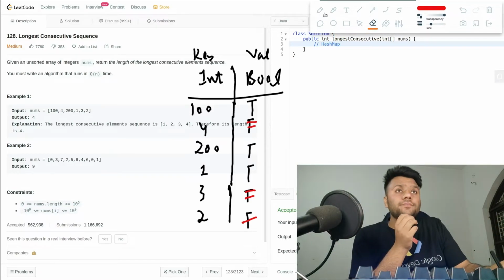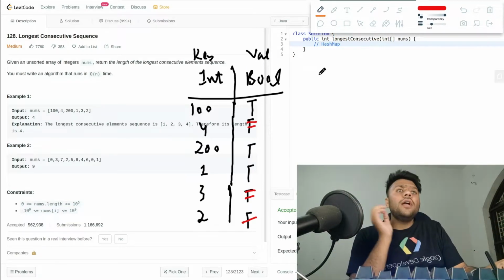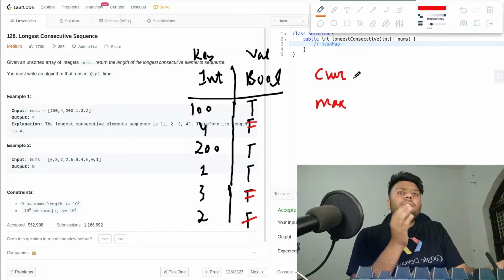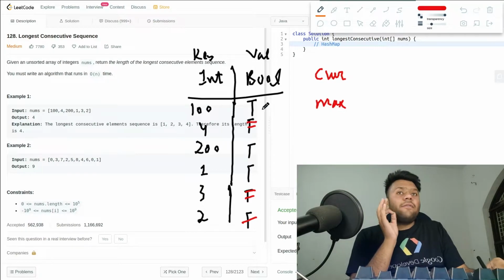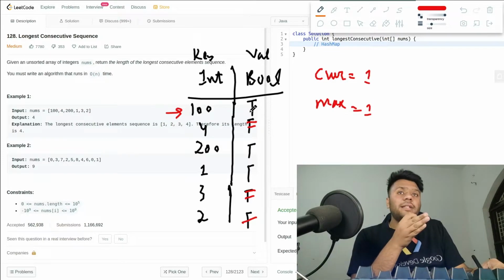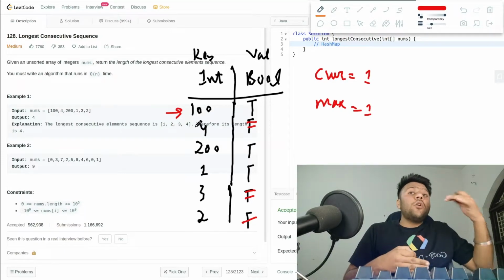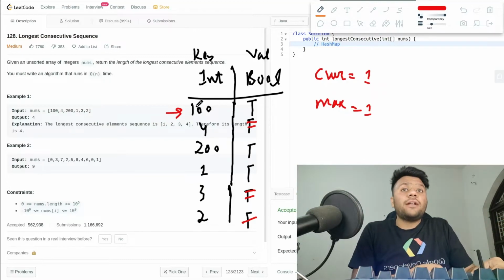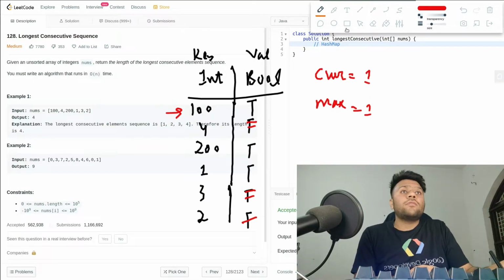Now in my third loop, I will take two pointers, my current and my max. My current will check everyone else. Initially, let's say I am here: my current will be 1 and my max will be 1, because it has 1. So I will check, does 100 plus 1, which is 101, exist? It checks the whole array and says no, it does not have 101.